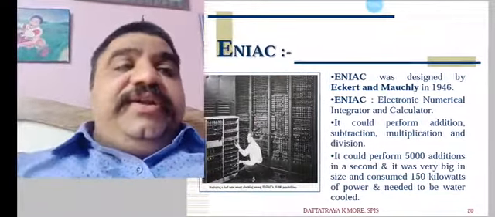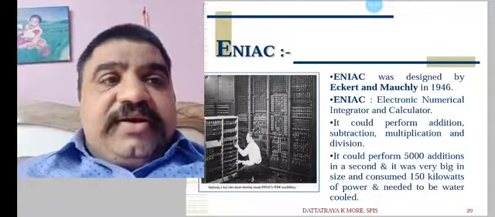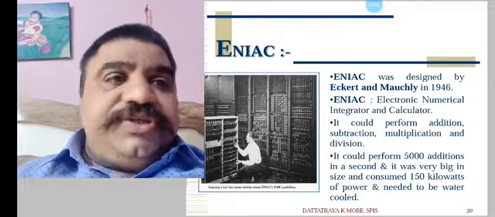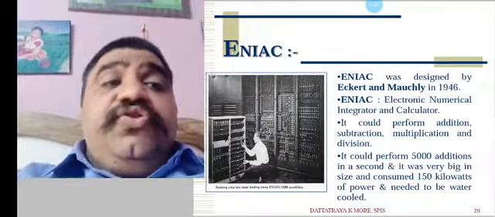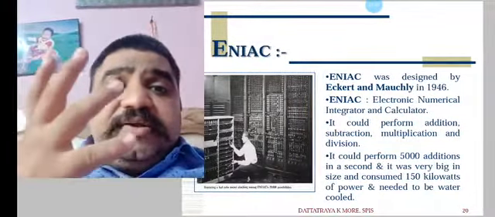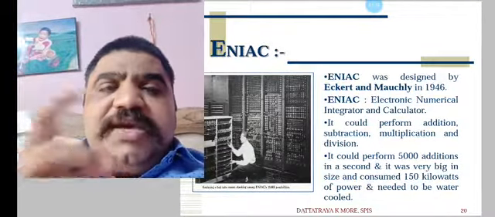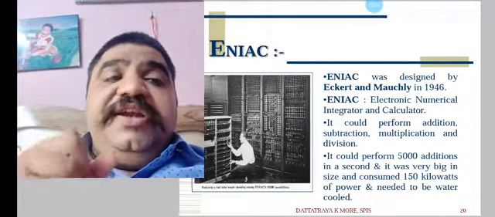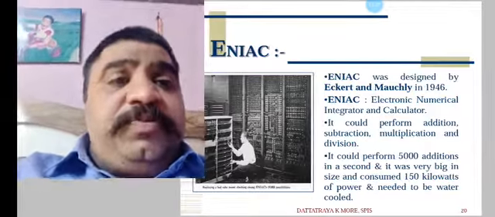ENIAC was designed by Eckert and Mauchly in 1946. ENIAC stands for Electronic Numerical Integrator and Calculator. It could perform addition, subtraction, multiplication and division. It could perform 5,000 additions in a second, and it was very big in size and consumed 150 kilowatts of power. It needed to be water cooled because too much heat was generated by this machine.